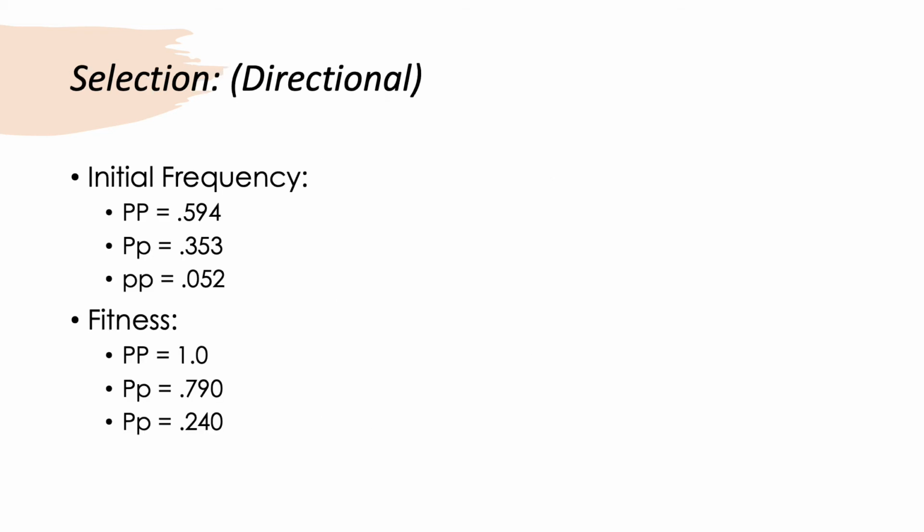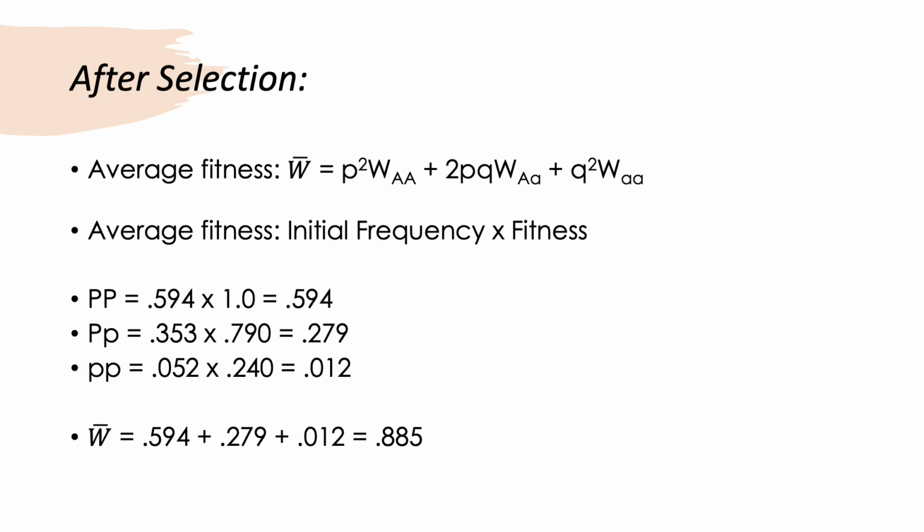Assuming that now selection is in play and the third assumption has now been broken, we will start to see changes in genotypic frequency. Ecologists found that the hot pink blobfish were less likely to be eaten by predators because it matched their environment more so than the baby pink blobfish. This is exemplified in the fitness level shown on the slide. The homozygous big P or hot pink blobfish have the greatest fitness in their environment, whereas the baby pink blobfish have the least.